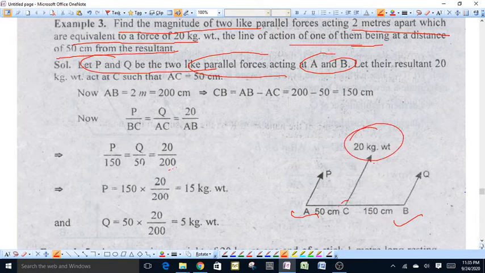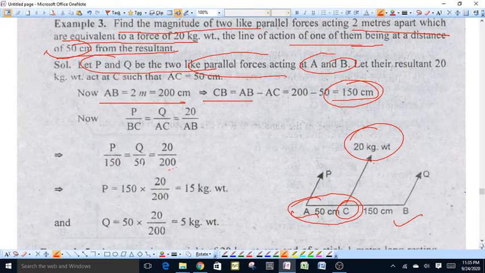Suppose X at point C lie on AB, such that 20 kg weight is the resultant of two parallel forces P and Q. Given that AB is equal to 2 meter, will be equal to 200 centimeter, and also we have given that resultant X at a point at a distance 50 centimeter from the one end. Therefore, AC will be equal to 50 centimeter. Then CB comes out to be AB minus AC is equal to 150 centimeter.